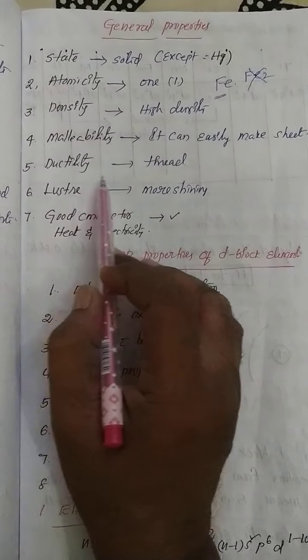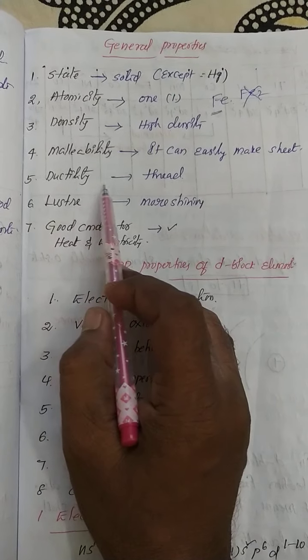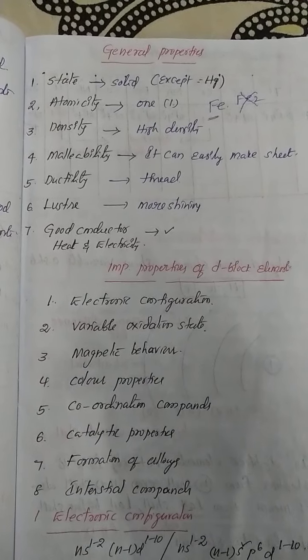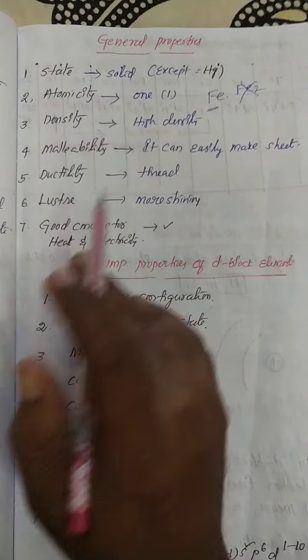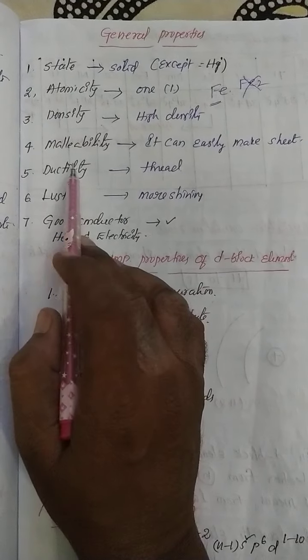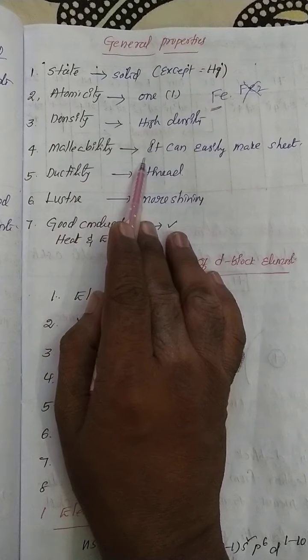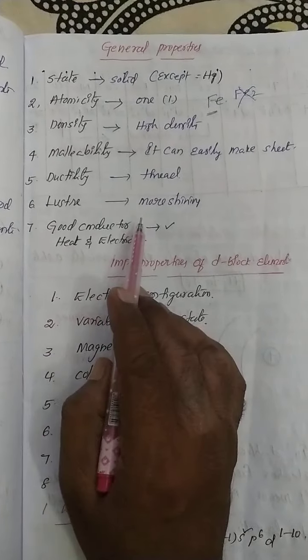Next, ductility. It means making a thread. Gold has a good ductility character. That's why even very thin ornaments are prepared. What is the reason? Gold has good ductility. So all D block elements are metals. Density is very high, malleability is possible, ductility is also there. And luster is nothing but shining.